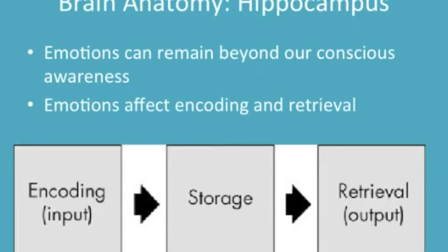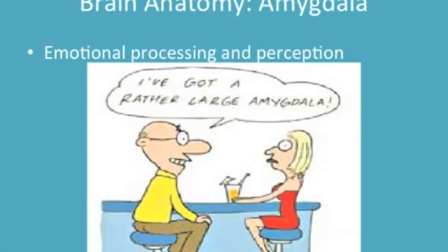Since emotions occur in the here and now, they are part of our short-term memory and they affect the encoding process. The amygdala is a group of nuclei located within the temporal lobes of the brain. It is crucial to emotional memory because it influences emotional perception. It is hardwired by genetics to respond to specific stimuli that are dangerous to our species. Therefore, it is involved in emotional memory because it is involved in emotional processing, which is involved because of its wiring to sensory and motor systems.